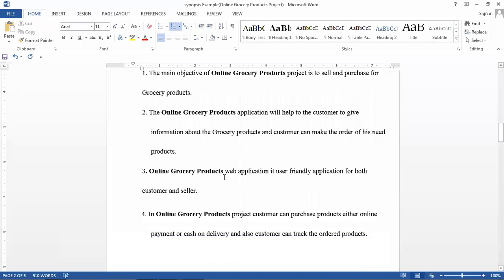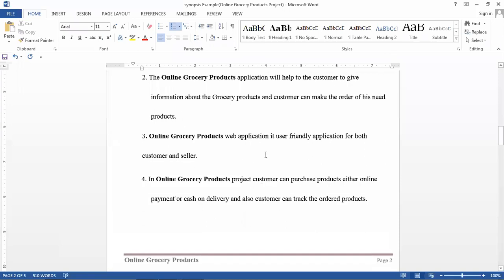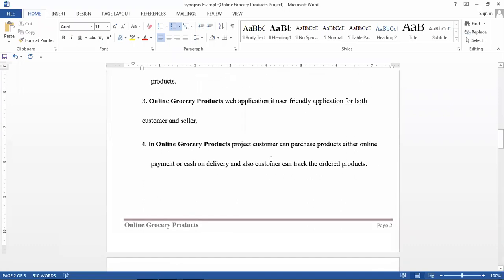Next, the online grocery product web application is a user-friendly application for both customer and seller. That is, for the shop owner and the customer. That is the main aim. One more goal: in the online grocery product project, the customer can purchase products by either online payment or cash on delivery. Based on customer requirement, he can make a payment online or maybe cash on delivery. That is possible in online grocery products.